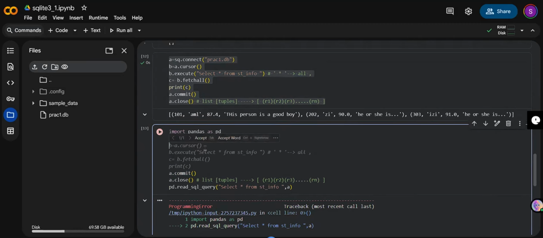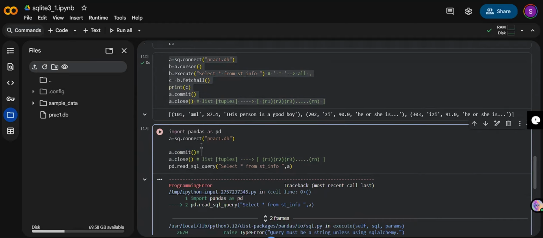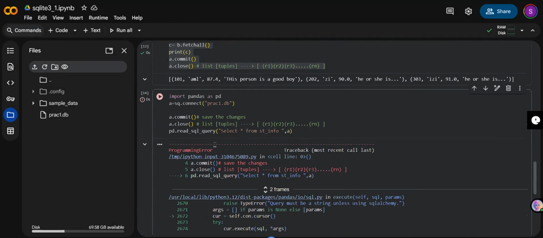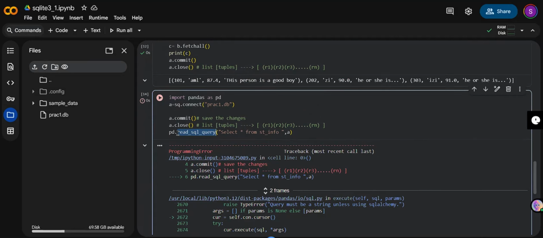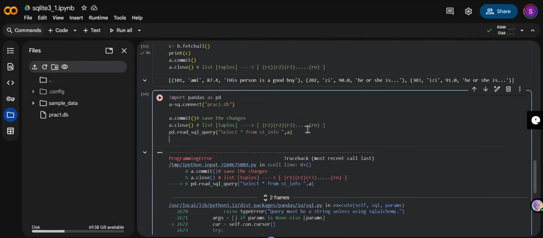I didn't tell you about commit, right? Commit we use to save the changes. Now, whenever I am writing a dot close, if I run this, again it will throw me the same error: cannot operate upon the closed database. Why? Because I'm closing the file before reading the query. So I have to close it later. Let us just close it before.